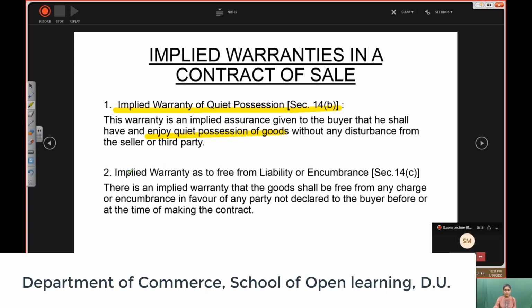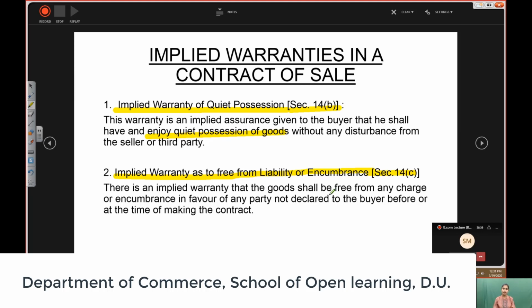Second implied warranty is as to freedom from liability or encumbrance, section 14, subsection C. It means the goods shall be free from any charge or encumbrance in favor of any party not declared to the buyer before or at the time of making the contract. So I'll give you an example in this.